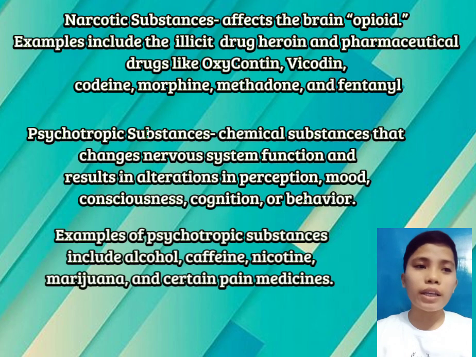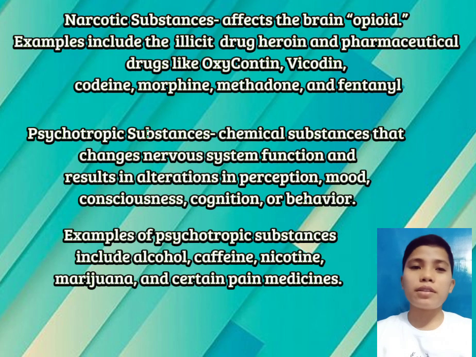The second one is psychotropic substances. It is a chemical substance that changes the nervous system function and results in an alteration of perception, mood, consciousness, cognition, or behavior. Examples of this are alcohol, caffeine, cocaine, and heroin. The psychotropic substances are also called psychoactive substances.